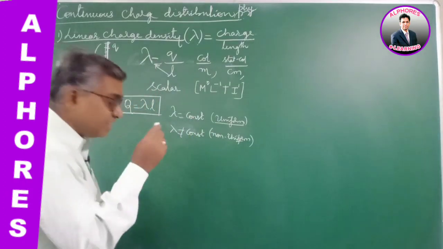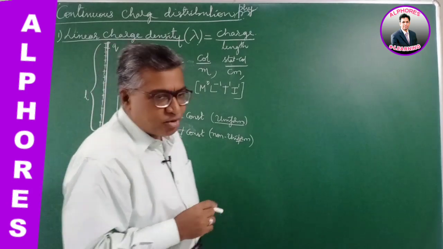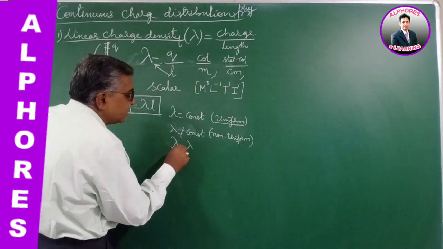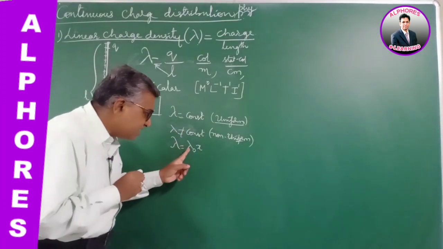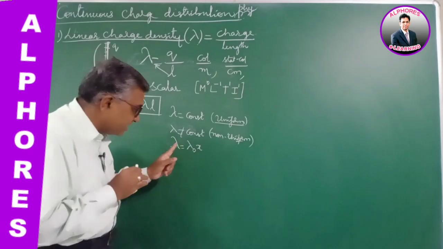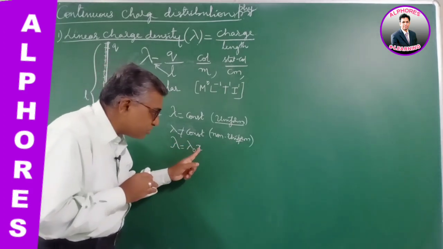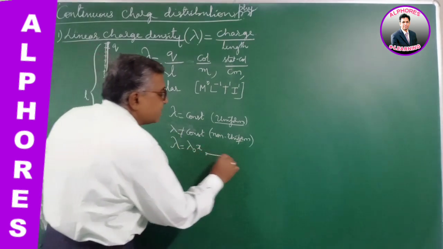Lambda varies. Example, in some of the problems in previous entrance exams we have come across, lambda is given as lambda naught x. In the sense, lambda naught is a constant. The linear charge density of this rod is directly proportional to the distance of the point from the end of the rod. For example, there is a rod like this.